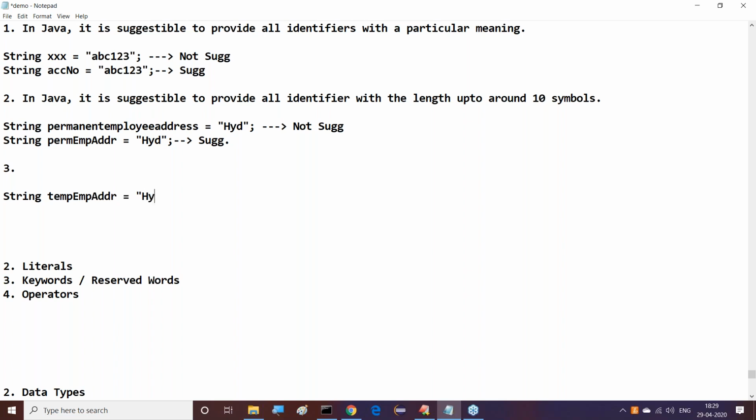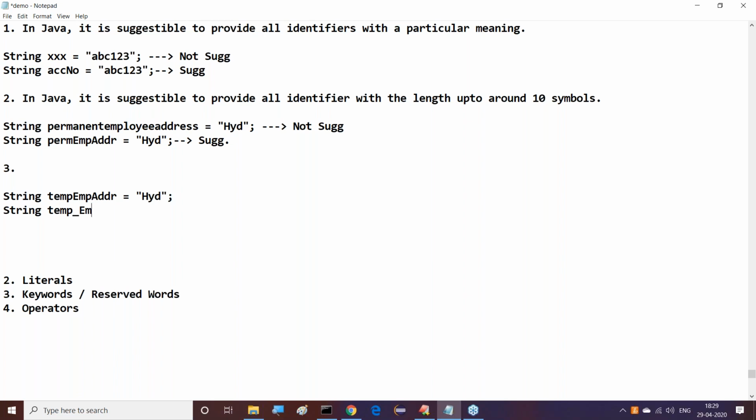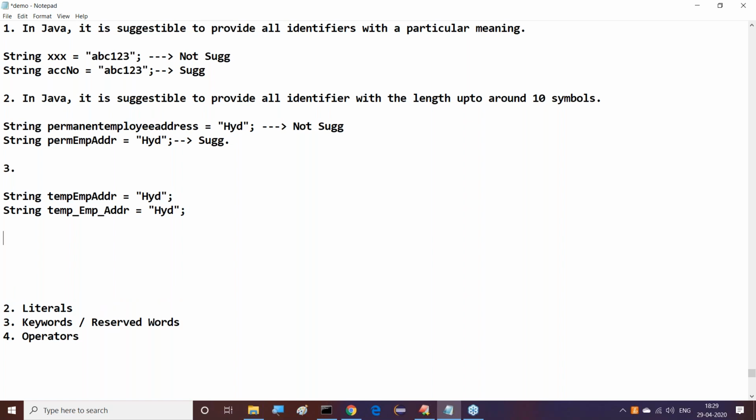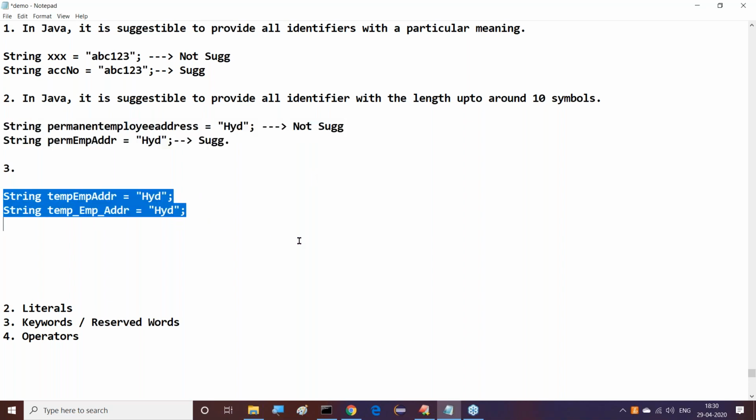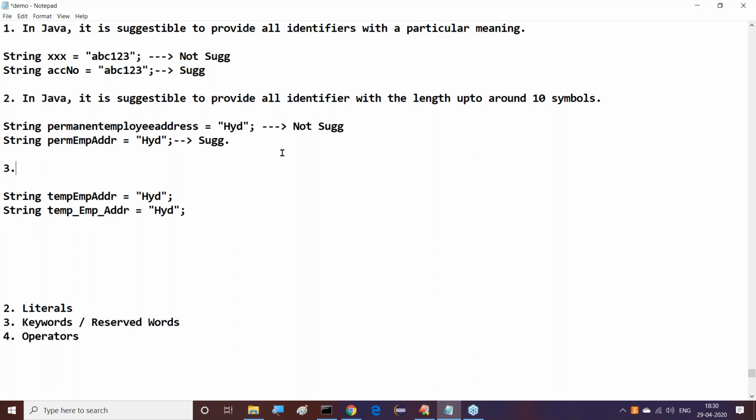String temp_emp_addr is equal to Hyderabad. Come on guys, now tell me which one is more readable, which one is easy to read and understand? Right, the second one is more readable. The first one is not much. In this present comparison, the second one is more readable.